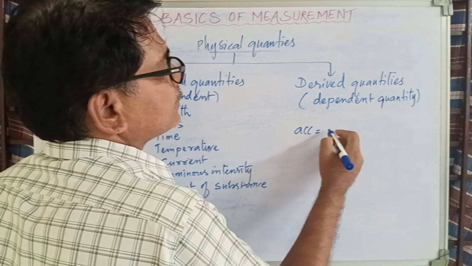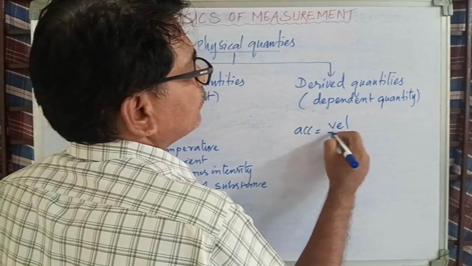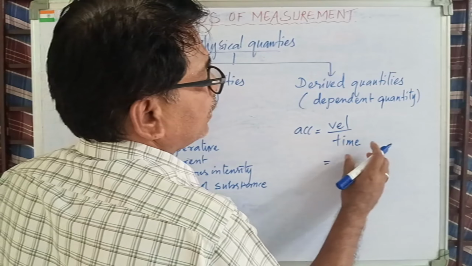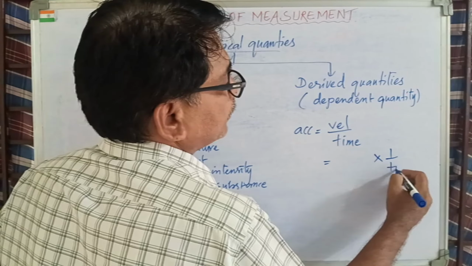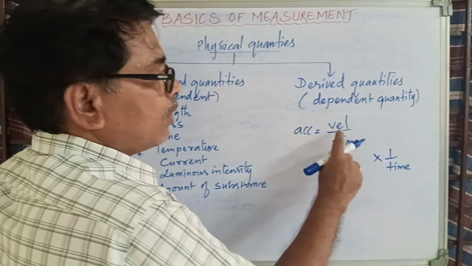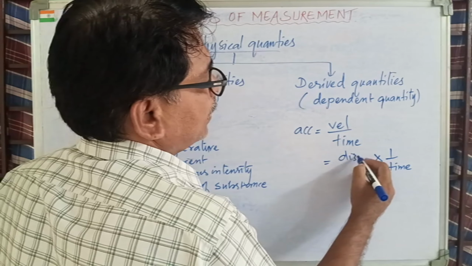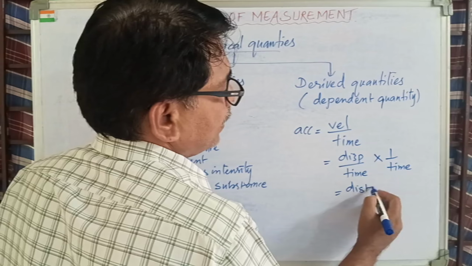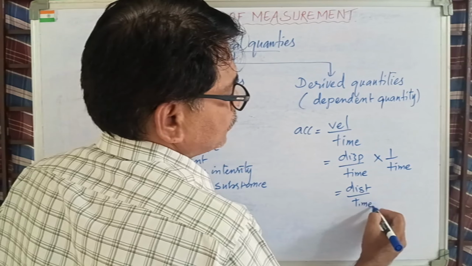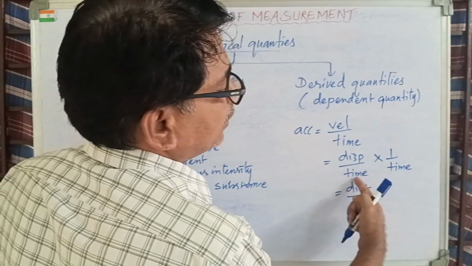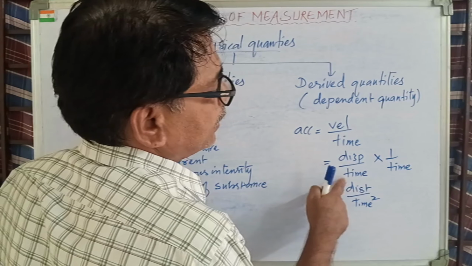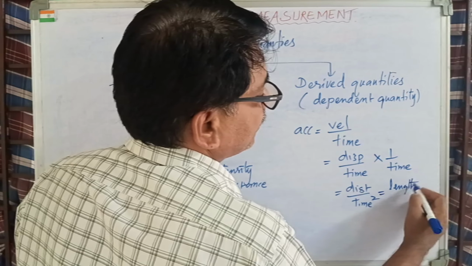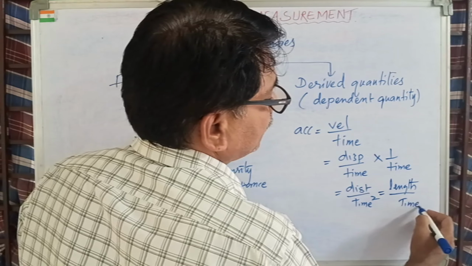Acceleration, the other one you can take acceleration, rate of change of velocity. So it's velocity by time. Rate in the sense it is time. You keep time aside because it is a denominator. Velocity means what? Displacement by time. Now what is displacement? Distance by time square. Why did I write square? Because these two are time and time. Displacement is nothing but distance, but time and time square. Distance is nothing but what again? Length by time square.